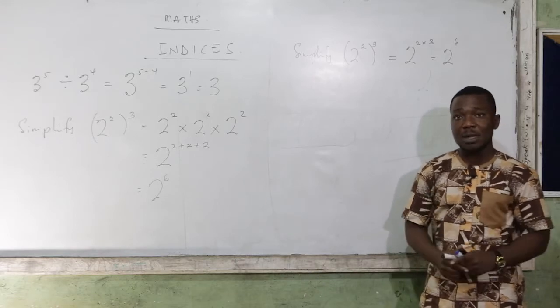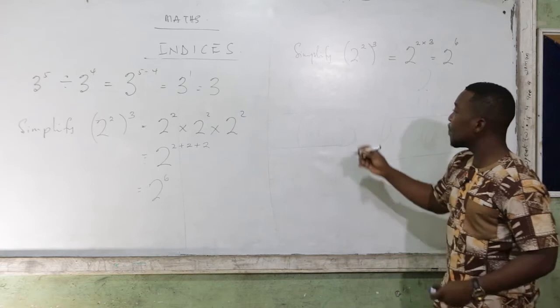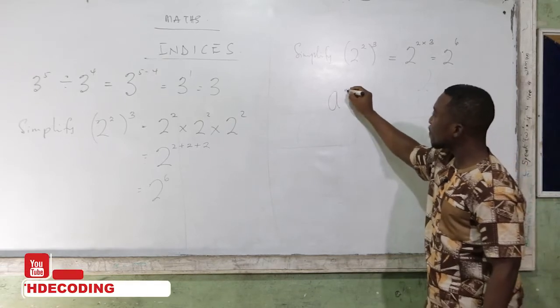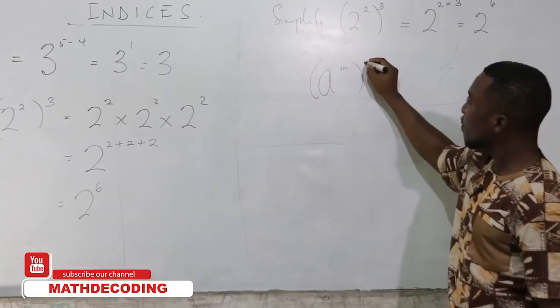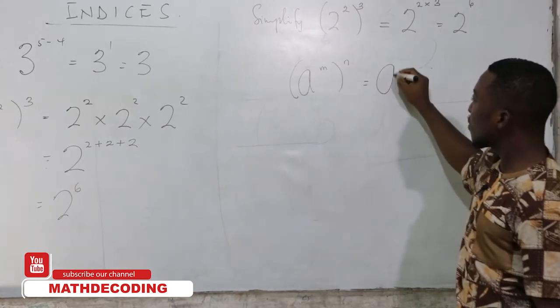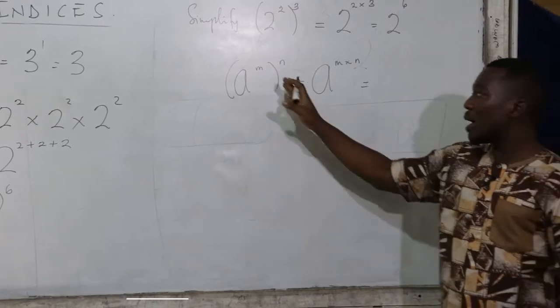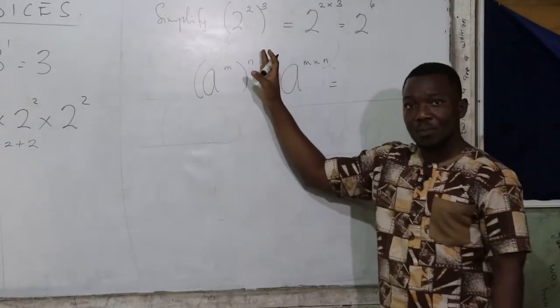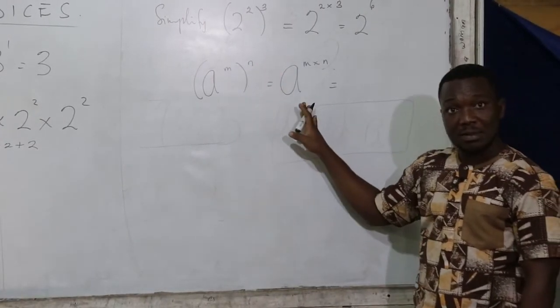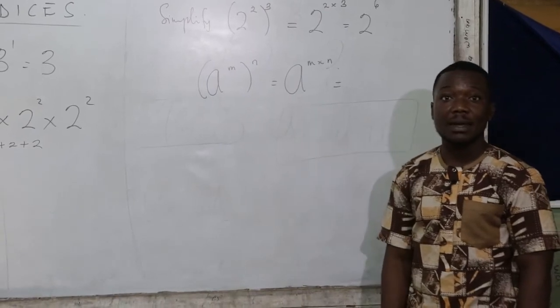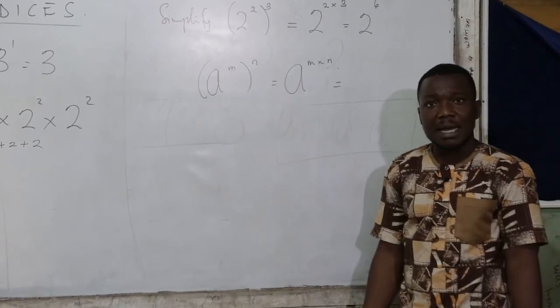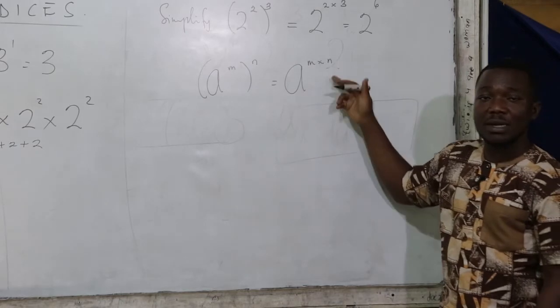Now there's a general formula that governs this, and we are saying that a raised to the power m, all raised to the power n, we are going to have the base, then this time we are going to multiply the powers. And when we multiply m and n, what are we going to get?